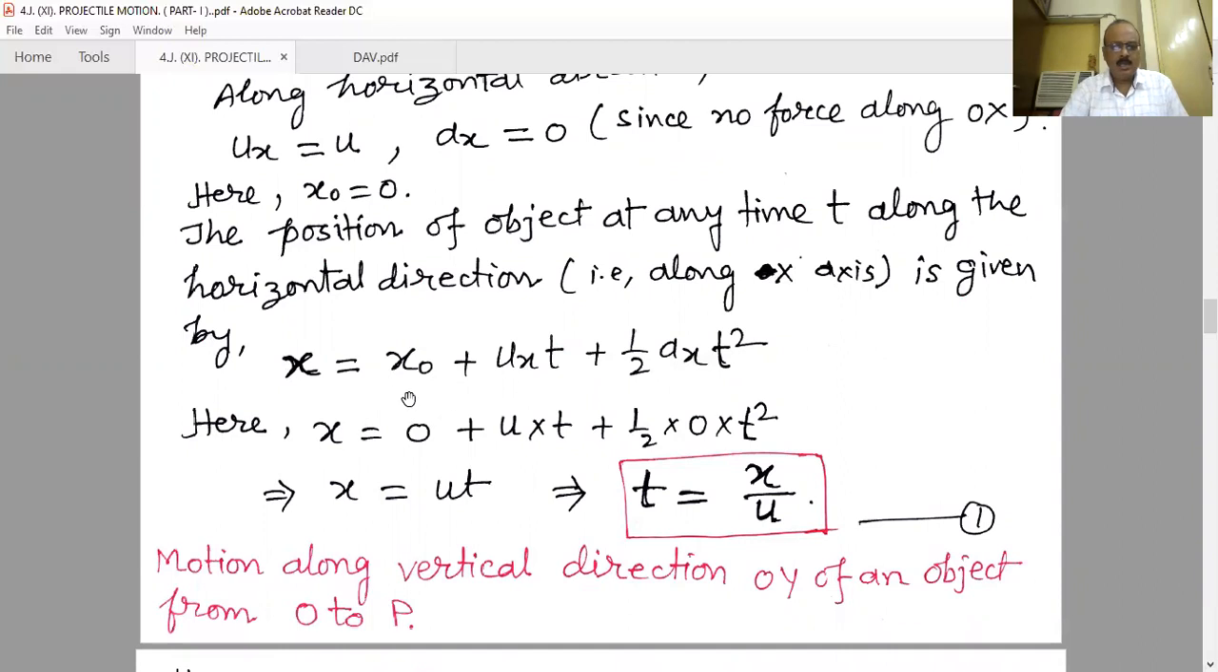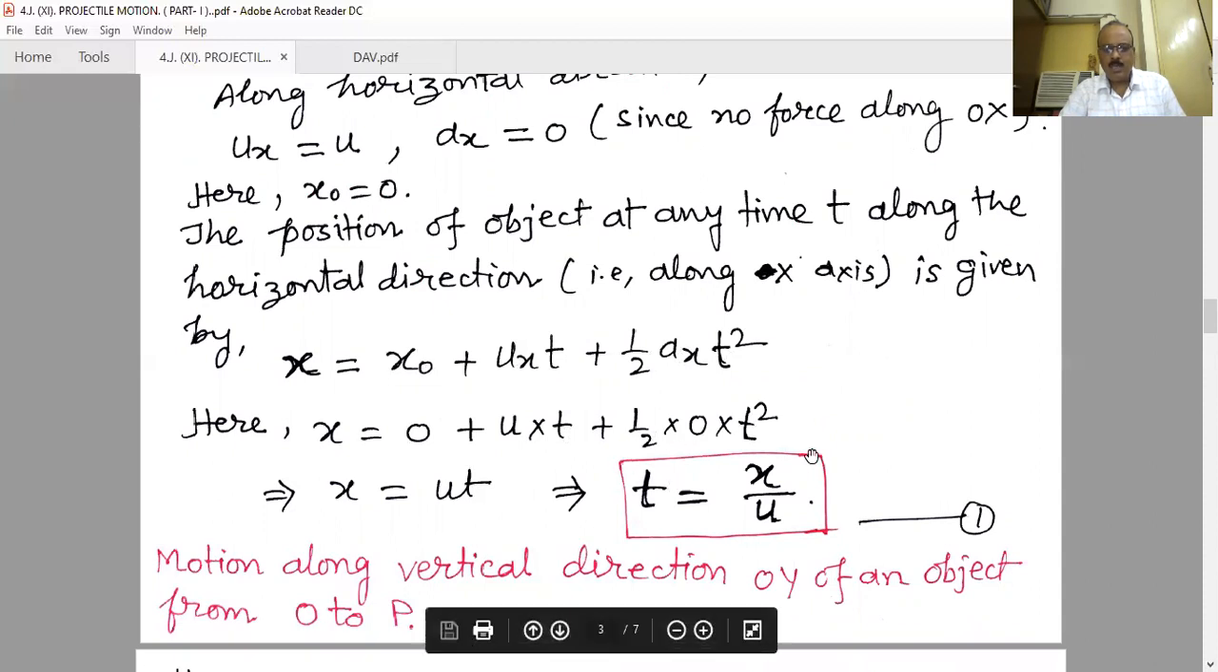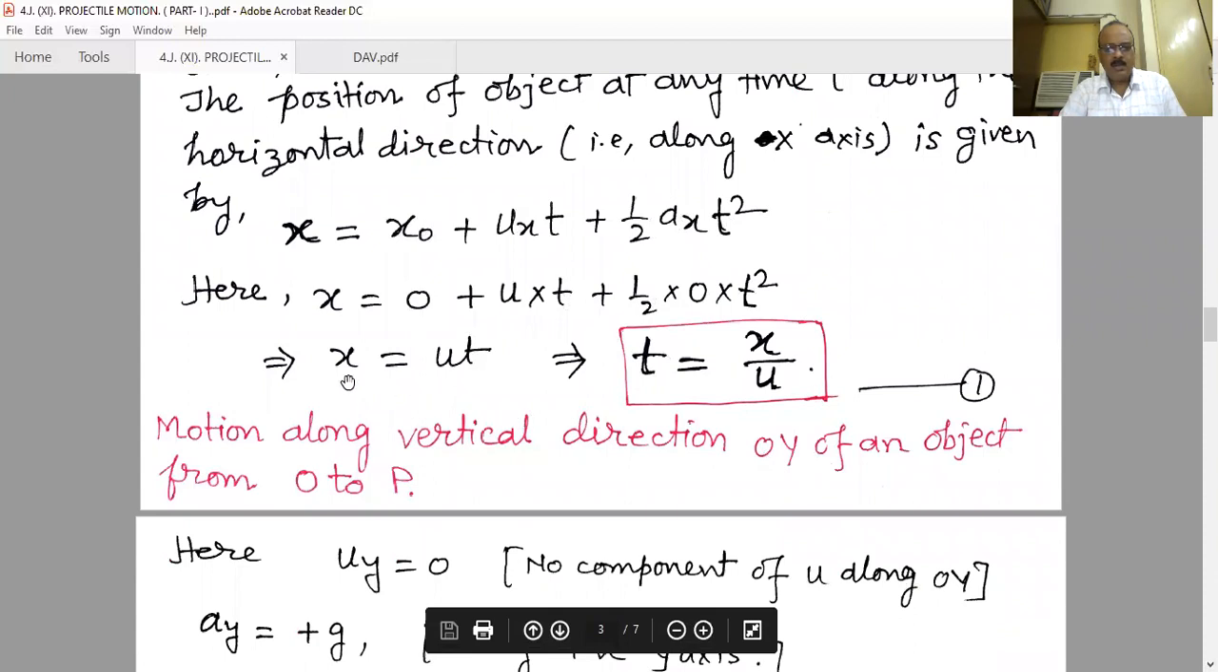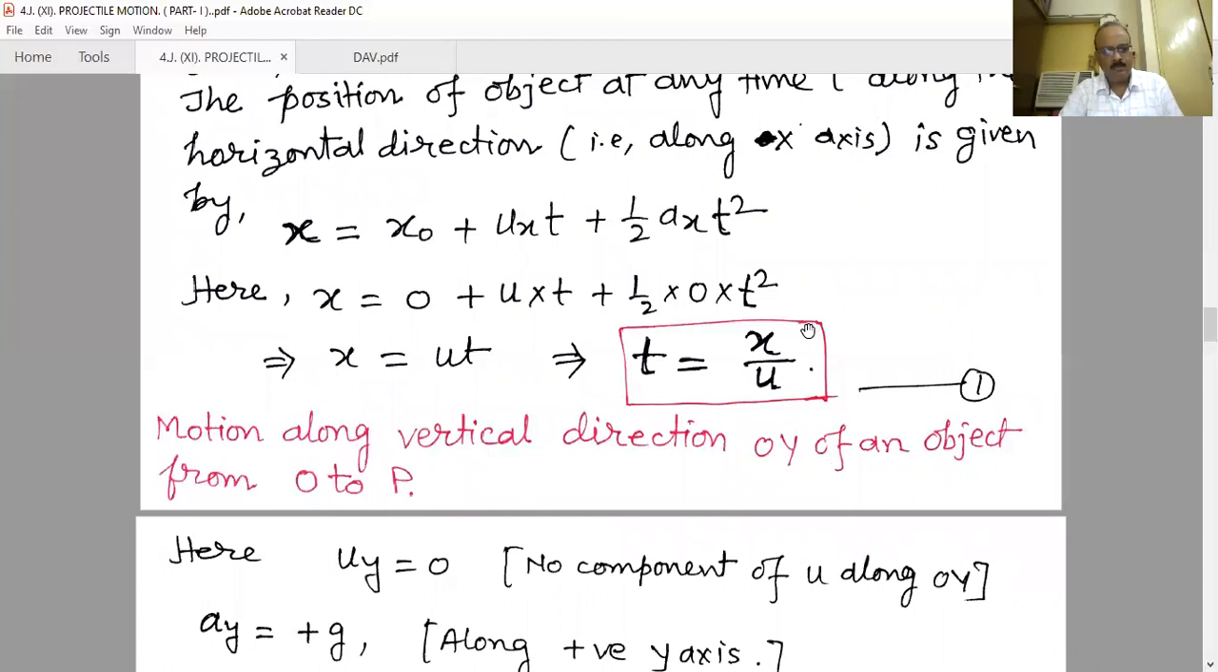Here along the x-axis, the equation is x equal to x naught plus ux into t plus half into ax into t square. x naught is 0 because the projectile is projected from the origin. The initial position is 0. Therefore, x naught is 0. ux is u, and after time t, half into ax means 0 into t square. From that we get x equal to ut plus 0, and we get t is equal to x by u. Now there is an equation x equal to ut, or t equal to x by u. We will use it later on.